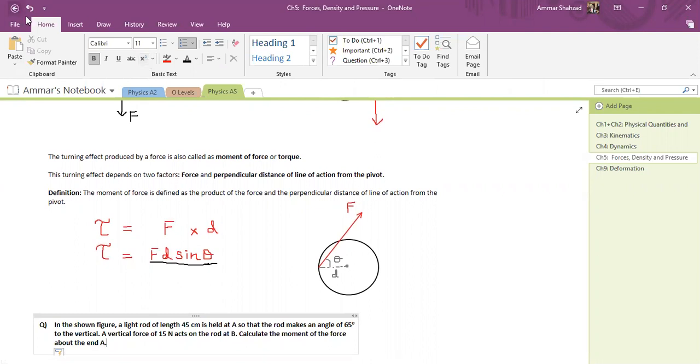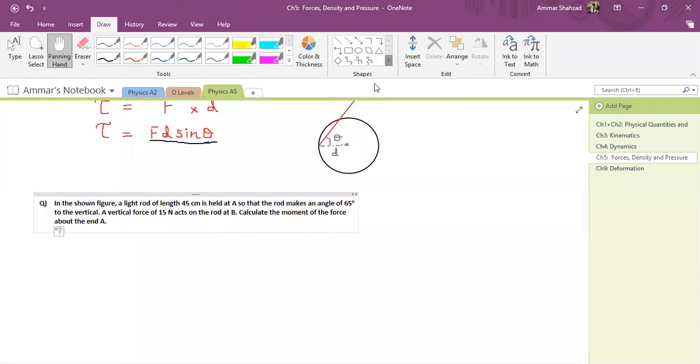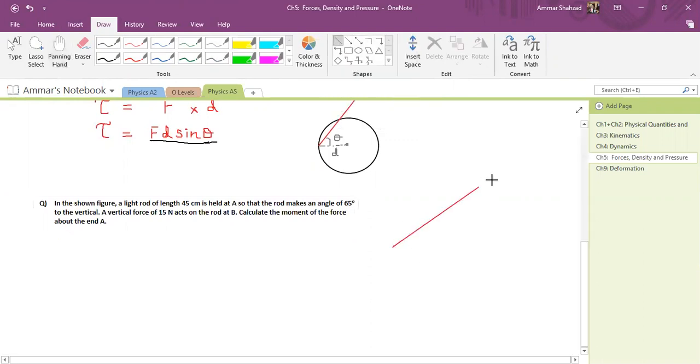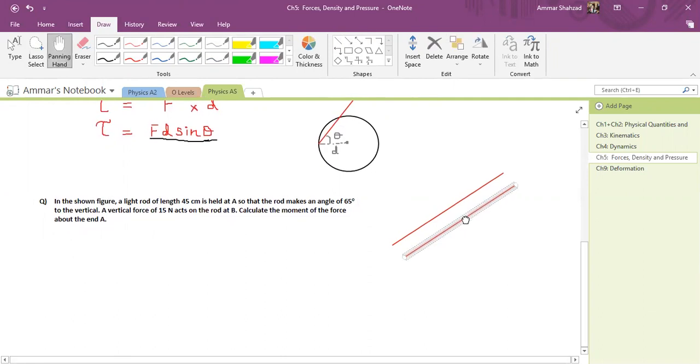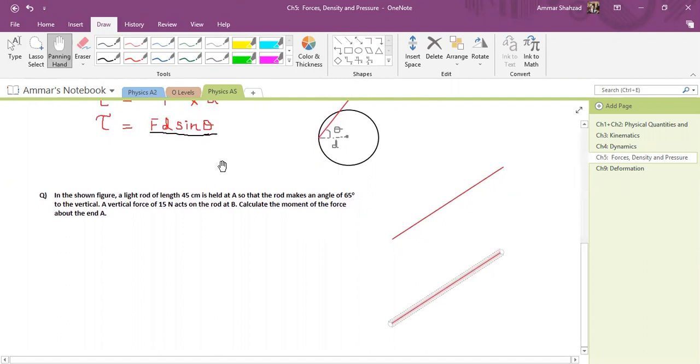I will draw the figure now on the right side. Force is 15, angle is 65, the distance is 45, and it is vertical. So this is your first one. You will use sine theta in this? Yeah, we will use that. But how? Let me clarify. Let me just pick this up from here and put it.